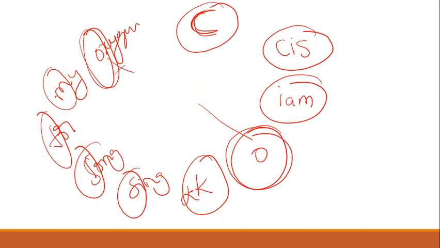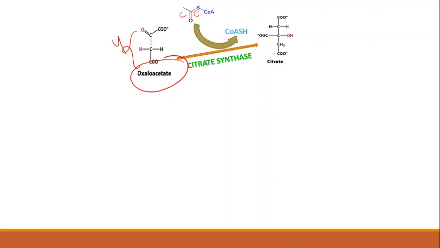Next, coming to the citric acid cycle pathway. Here the two carbon atoms of acetyl-CoA combine with the 4-carbon oxaloacetate in the presence of the enzyme citrate synthase, with addition of water and removal of CoA-SH from the acetyl-CoA.